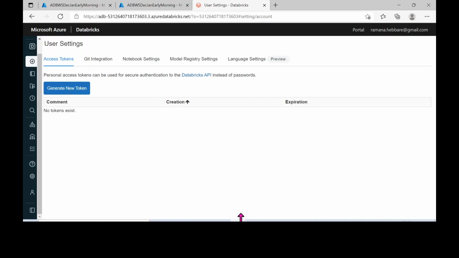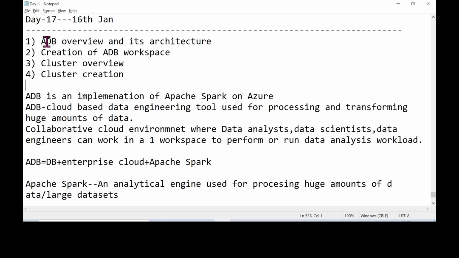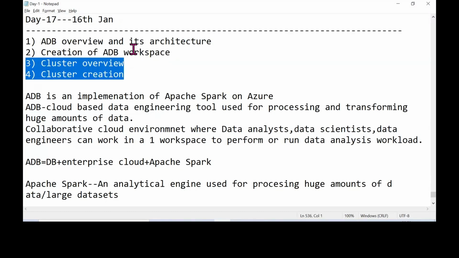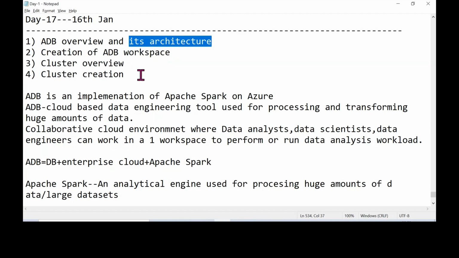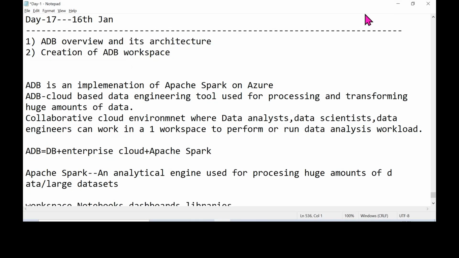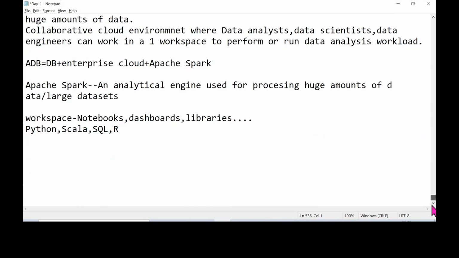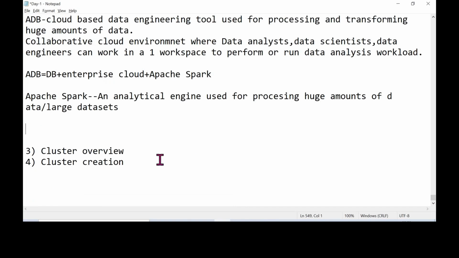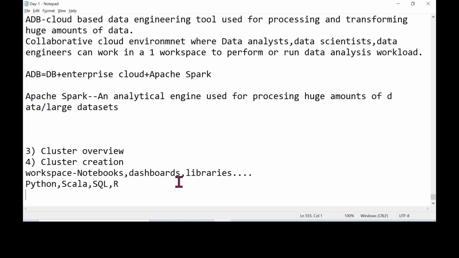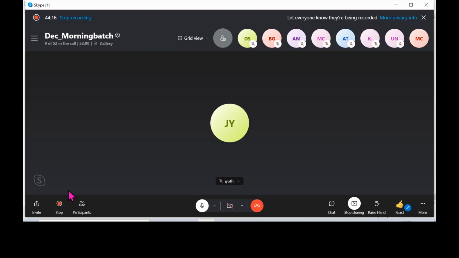Let me know if you have any doubts here. In today's session, I have discussed Azure Databricks, its overview, what Azure Databricks is and its architecture, and I have also told you how to create an Azure Databricks workspace. Since I am done with today's architecture, I couldn't cover the cluster overview and its creation. In tomorrow's session, I'll do that. All right, is it clear, guys?